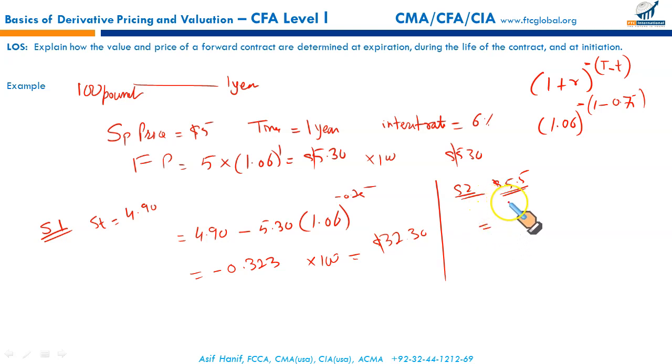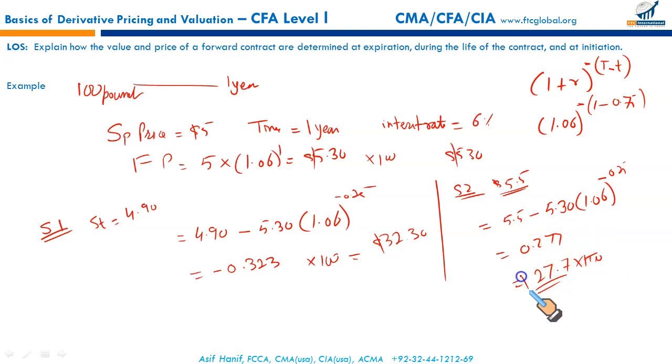The spot after 9 months, that is 5.5, minus the forward price that is already agreed to, 1.06 raised to the power negative 0.25. If you simplify, you will get 0.277, which means this forward contract has a value of 0.277 times 100, that is 27.7. So this is the profit on this contract.